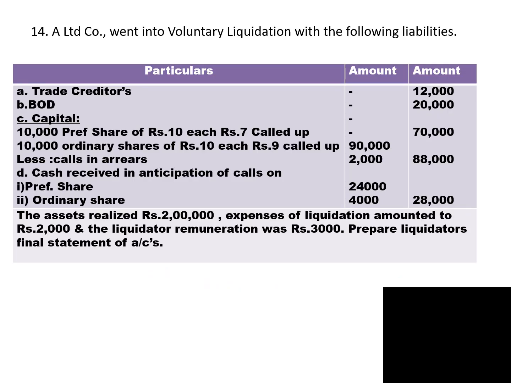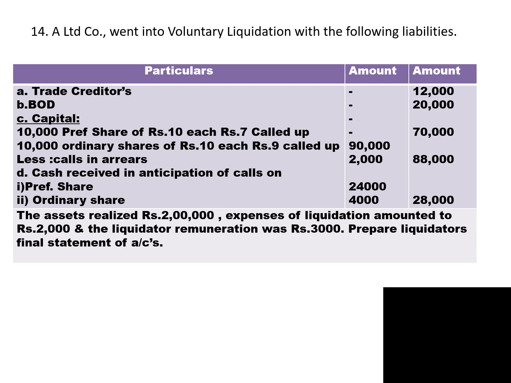This is the 14th problem that we are supposed to solve. A limited company went into voluntary liquidation with the following liabilities: trade creditors 12,000, bills of exchange 20,000, and capitals. There are two types of capitals: preference share capital and ordinary share capital. Ordinary share capital can also be called equity share capital.